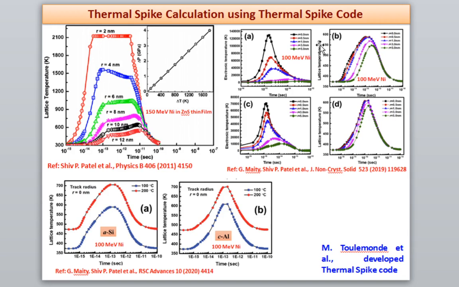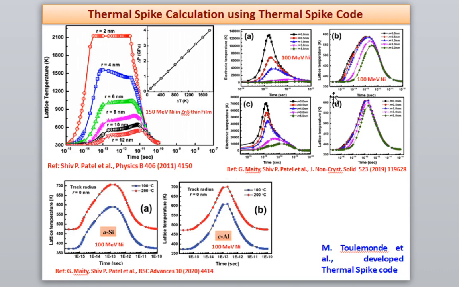Kelvin. It means the electronic temperature increases very fast, but because of electron-phonon coupling, not all of this electronic temperature is transferred to the lattice temperature.